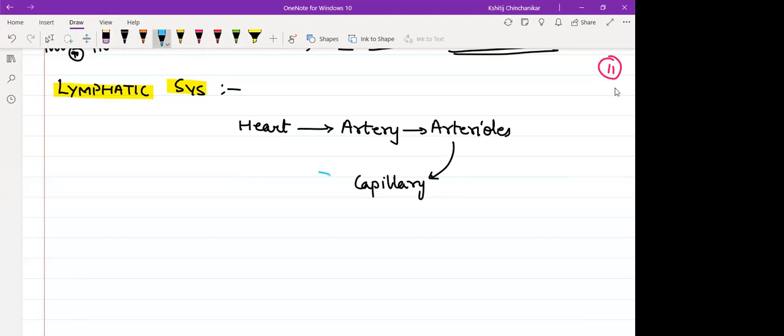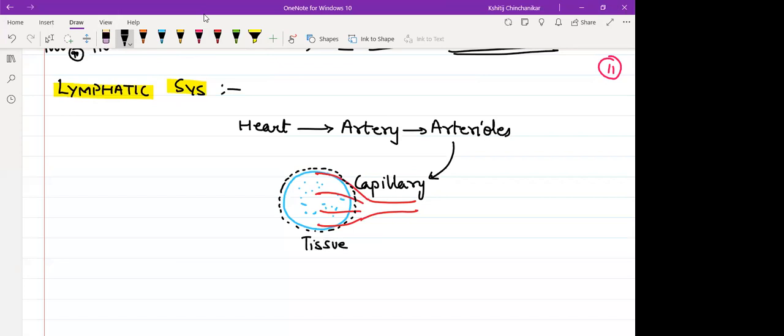So suppose I talk about a tissue of an organ, multiple cells making a tissue. This capillary network will make a capillary bed here. So just consider this as an arteriole and this branch as a capillary. Contents of the blood will come out of the capillary and it would bathe the tissue. It would surround the tissue. This fluid bathing the tissue, I can call the tissue fluid. Did you understand till here? Every part of the blood cannot come out of the capillary.